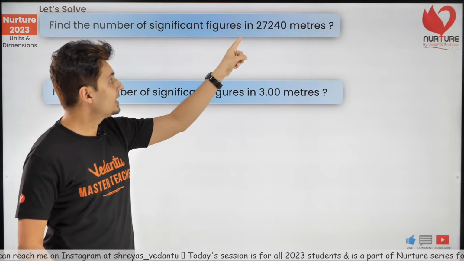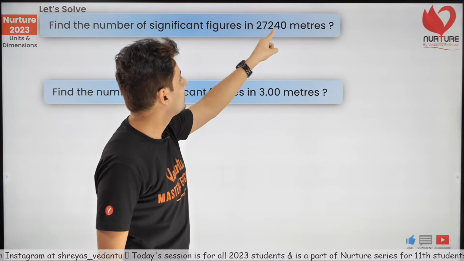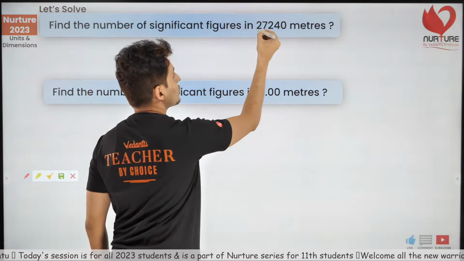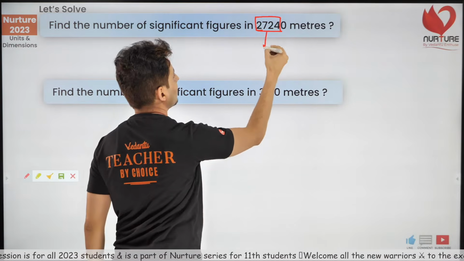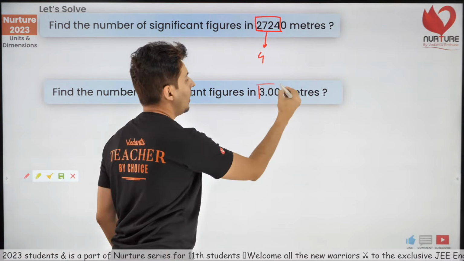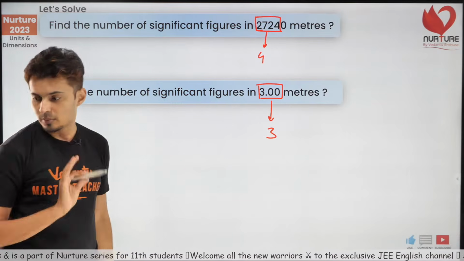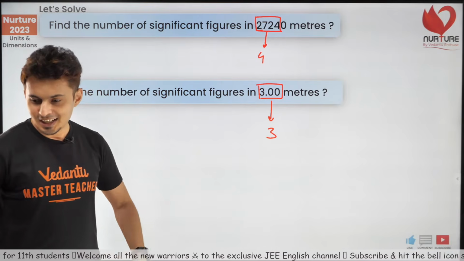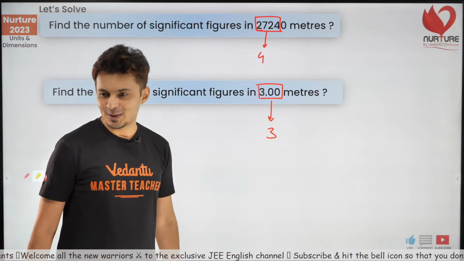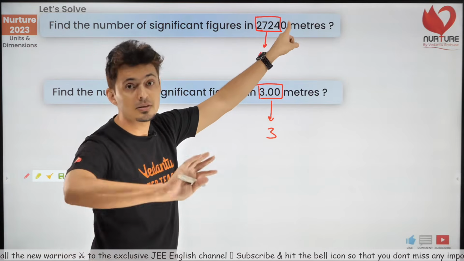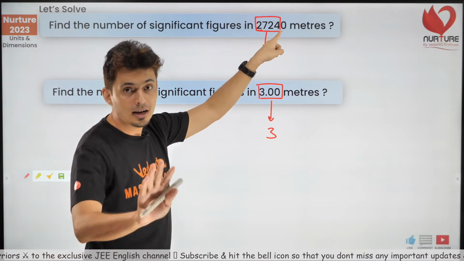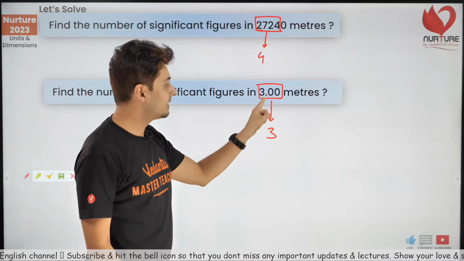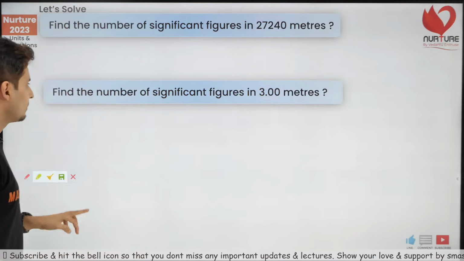Think. How many significant digits are there? 1, 2, 3, 4. Only this 0 is not to be counted. So only 4 significant digits are there. Here, all of them are counted. So 3. That's the answer. Beautiful, guys. Looks like everybody has got it. This 0 is not counted because it's not after the decimal. It's just a number. No decimals over there. So don't count that 0. These zeros are after the decimal. That's why it has to be counted. So that's the rule.